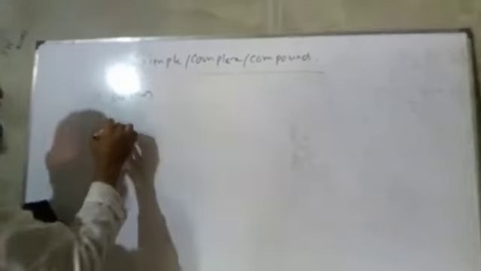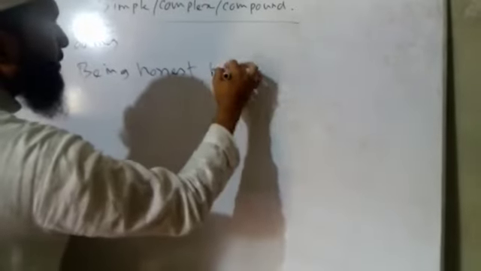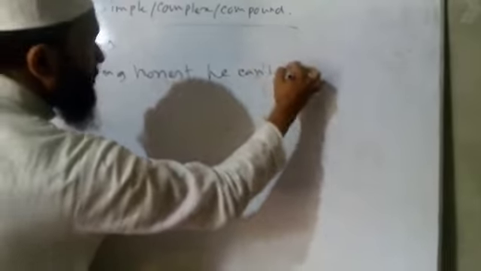Then another rule: being. If being is used at the beginning of a sentence, it will indicate a cause. For example, being honest, he cannot do this. So if there is being at the beginning of a sentence, it will indicate cause.